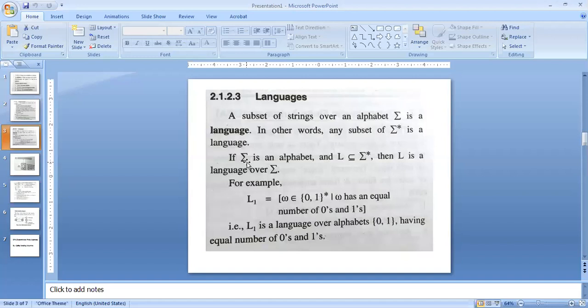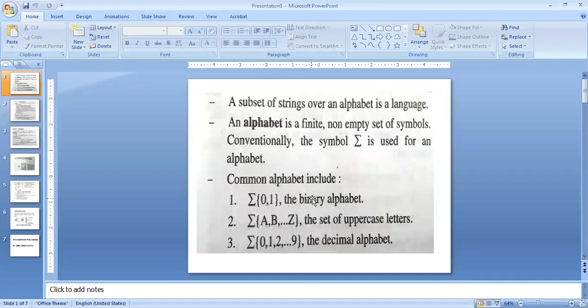If I'm using the binary language, I will say sigma equal to {0, 1}. The comma means and, so 0 and 1. These two alphabets are from the binary language. So for binary language, sigma is equal to {0, 1}. That is what your sigma is. Okay, so that is about the string and the alphabets.